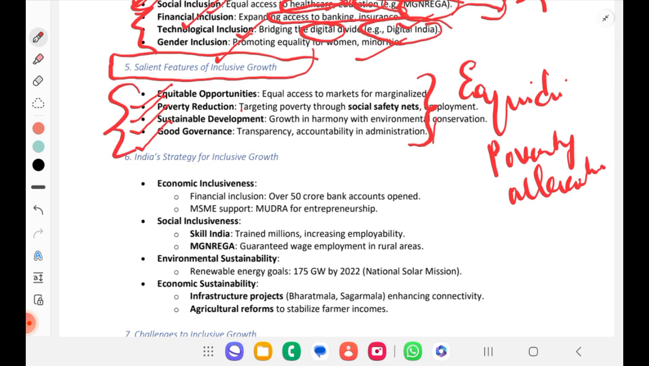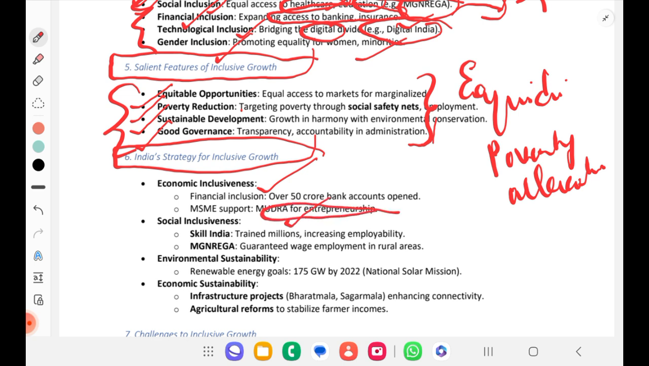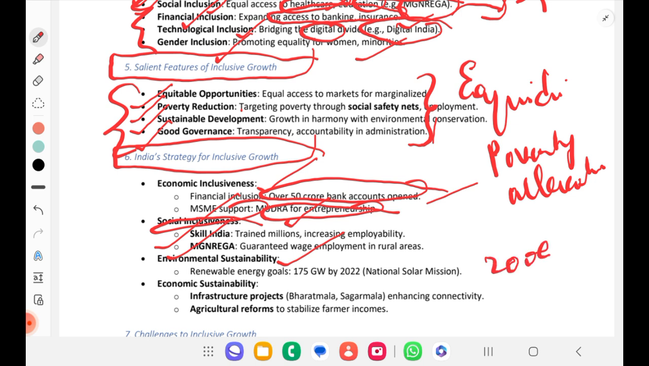Then India's strategy, if you see what India is following. India is following economic inclusiveness, the needed one. That is, we already said about Mudra for entrepreneurship, for MSMEs, right? And financial inclusion, under which 50 crore bank accounts have been opened under the Jan Dhan Yojana. Then social inclusion, Skill India, MGNREGA. Environmental sustainability. So recently we achieved 200 gigawatt. That was the report. It is old. Okay, you can use 200 gigawatt.